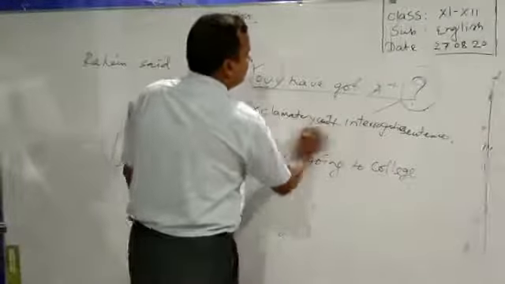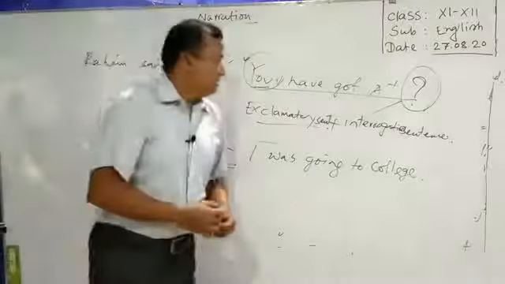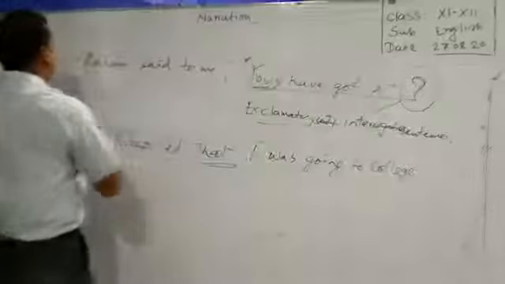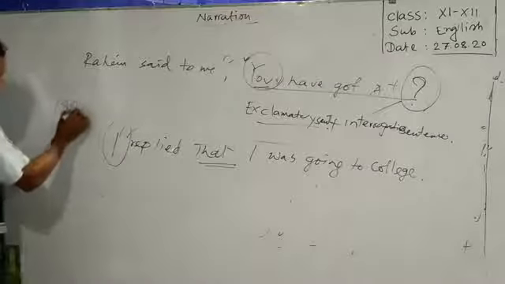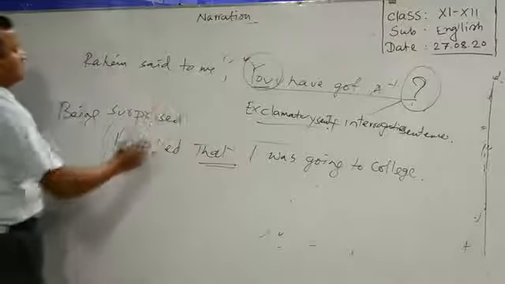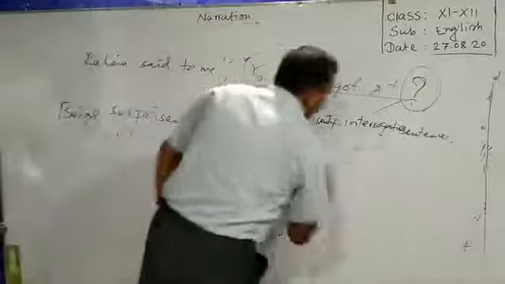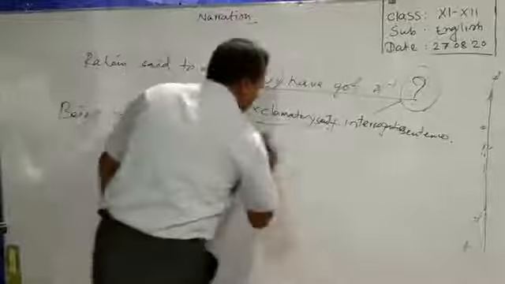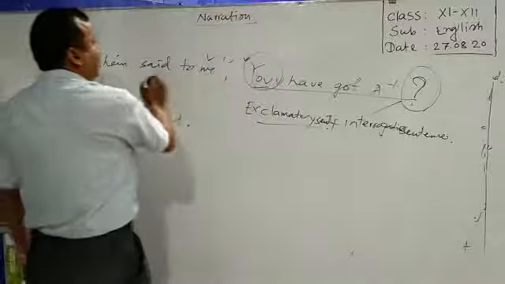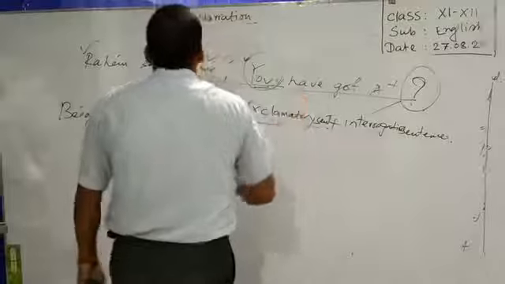So what you have to do to turn this kind of sentence into indirect tone. We have to use an extra phrase, that is being surprised, at the beginning. Being surprised. This is the phrase that you have to use at the beginning of the indirect speech. And after this phrase, what you have to use? You have to use the speaker, listener, and turn this total speech into indirect tone using the rules of interrogative sentence as usual.